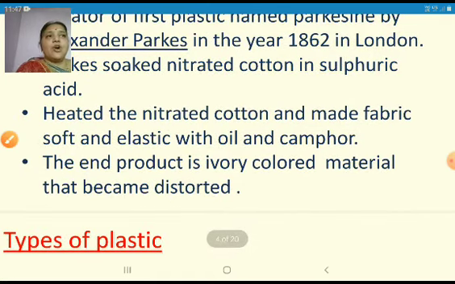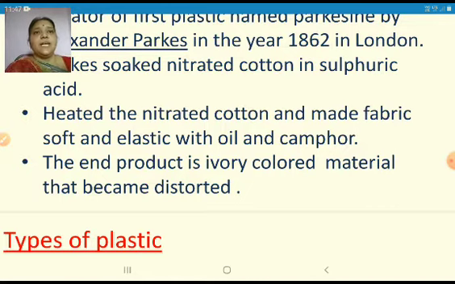The end product was an ivory colored material which was distorted, that is, it can change its shape. So this was the first step in making plastic by Alexander Parkes.